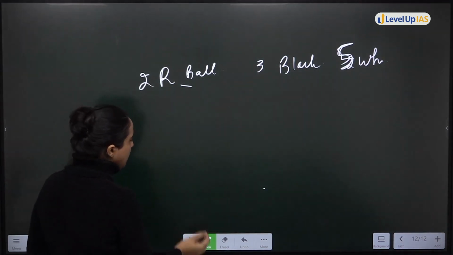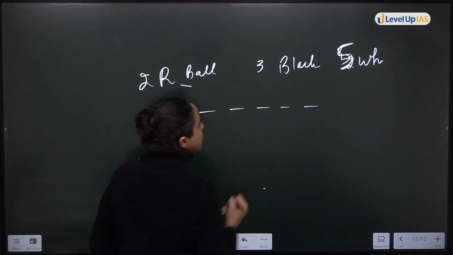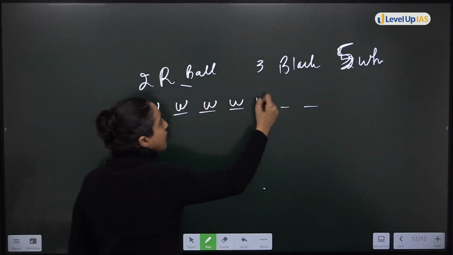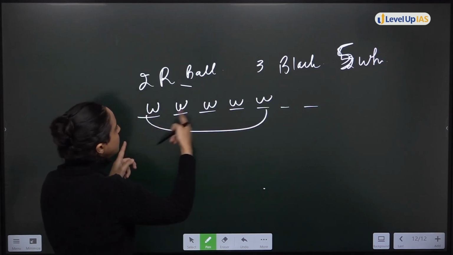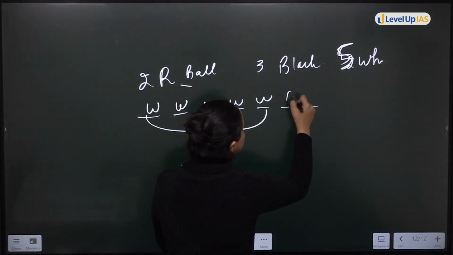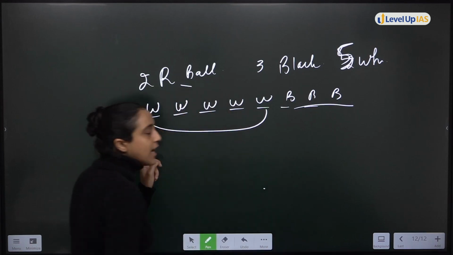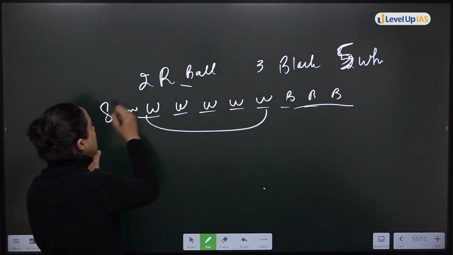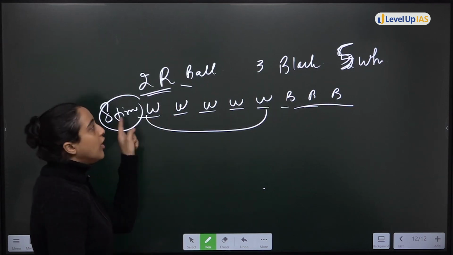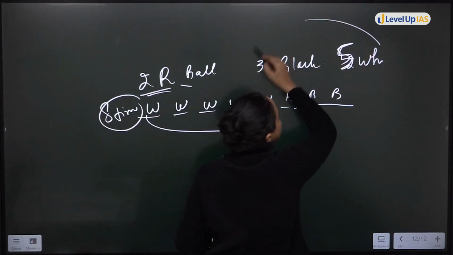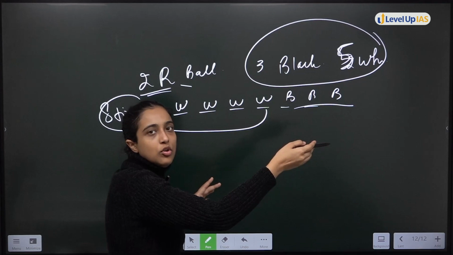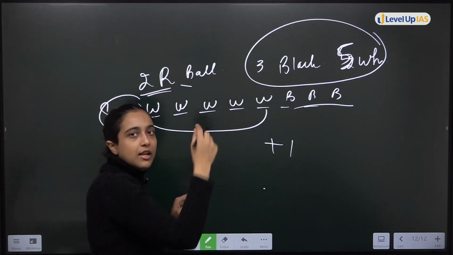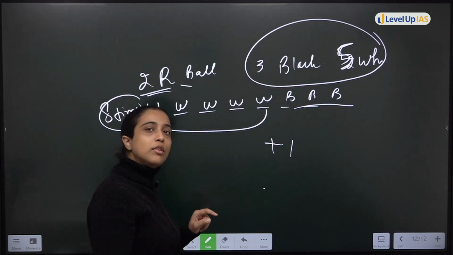If I have to select, let's say I am selecting 8, then in 8 also 5 white balls and 3 black balls. This can be the case. That means in 8 times also red balls are not covered. So what will we have to do? जो maximum balls है ये तो आप select कर ही रहे हो, उसके बाद +1, so that ये जो minimum वाले रह गए ये भी एक आ जाए. This is what we are doing.